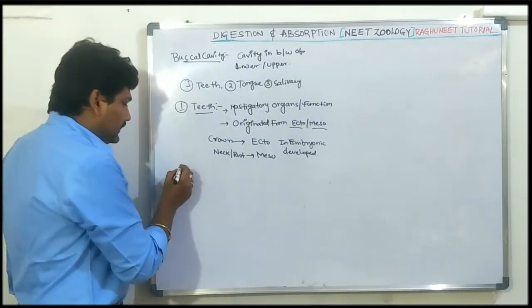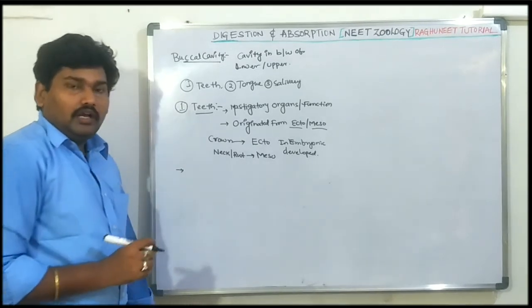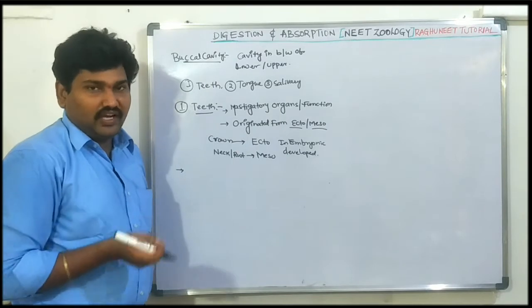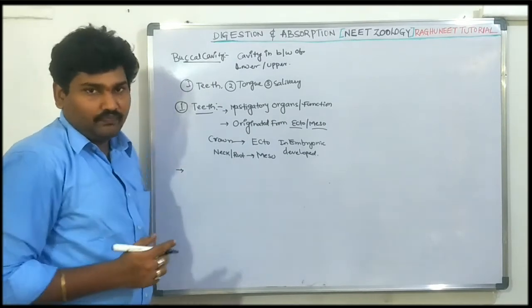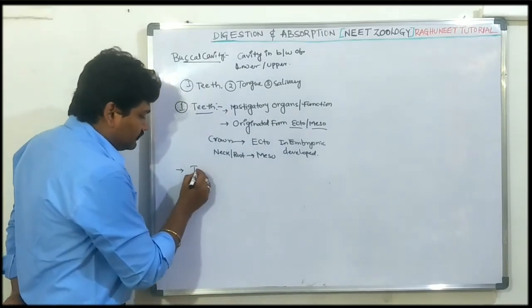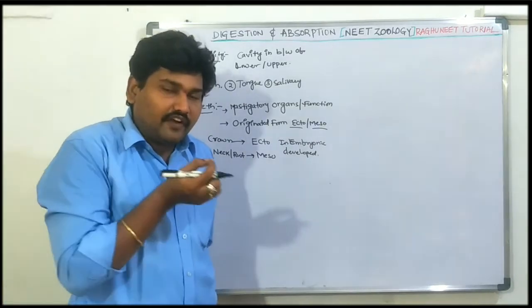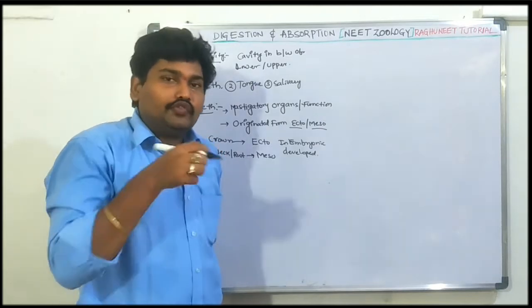Let's see the teeth. In human beings, the teeth arising from the jaws are fused with the jaw. This type of teeth shows thecodont dentation. What is thecodont dentation? The teeth arising from the jaw and fused with the jaw.